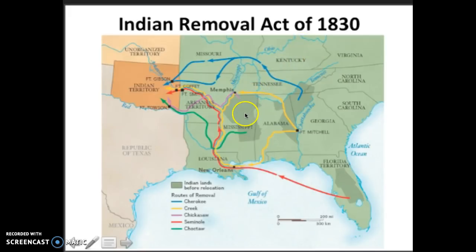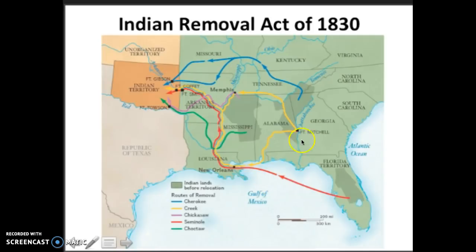Native Americans like the Creek, some of the Cherokee, the Seminole down here in Florida, and the Choctaw. And of course, you see the key here, and the colors represent the different native tribes and where they used to live and where they moved. They were all moved to the Indian Territory, which is west of the Mississippi, and that's where the people wanted them. Now, along the way, some troops killed hundreds of Native Americans, and as such, these are atrocities that could be blamed on Jackson, and Jackson could be accused pretty much of mass murder, but as president, nobody ever attacked him.